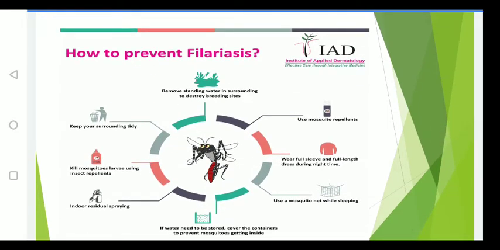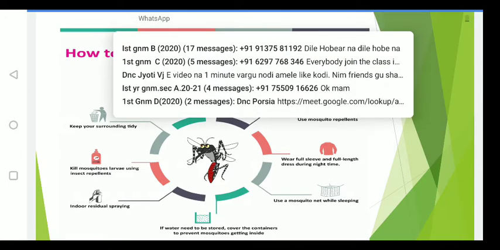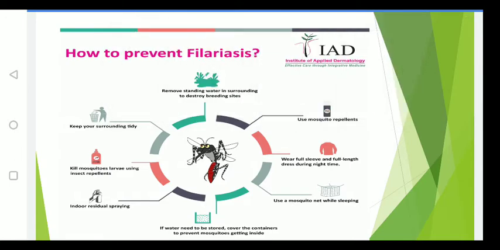Then we'll see the prevention of filariasis. Remove standing water in the surroundings to destroy the breeding sites. If there is stagnation of water, we should solve the problem by removing the stagnated water to destroy the breeding sites of the mosquitoes.